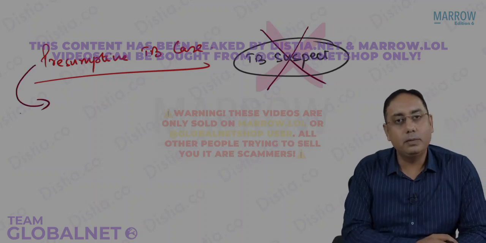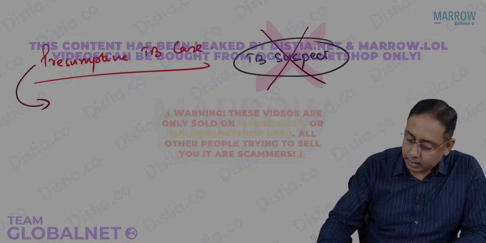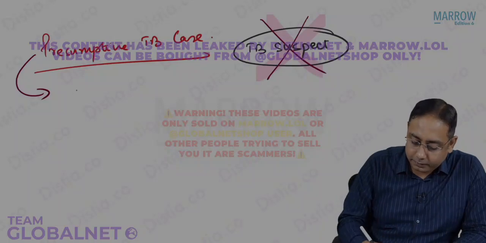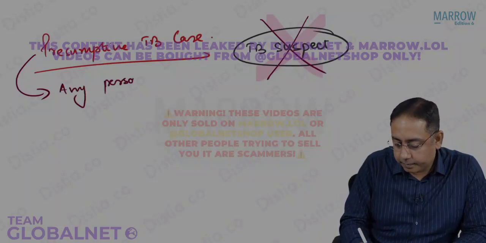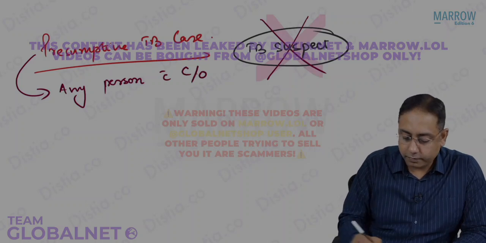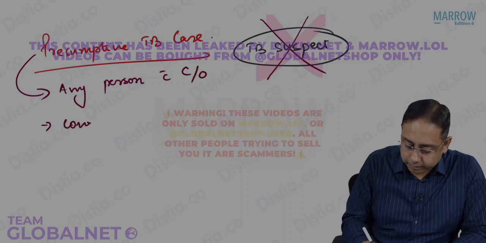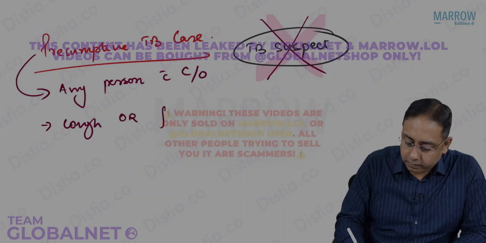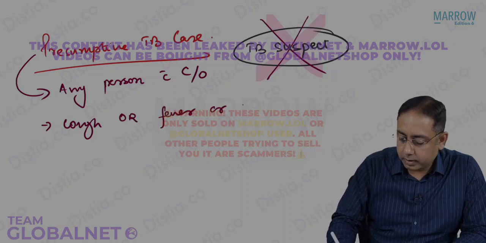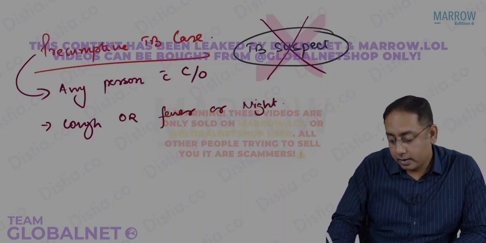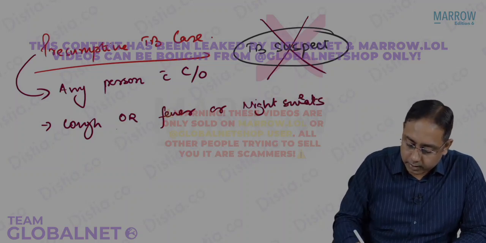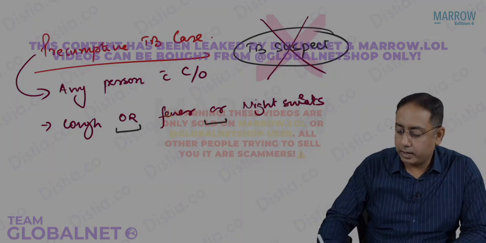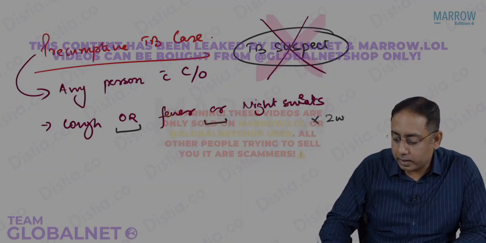What do you mean by presumptive TB? Please note that presumptive TB is any person with complaint of cough or fever or night sweats, anything, okay? Please note, it is cough or fever or night sweats for more than 2 weeks.